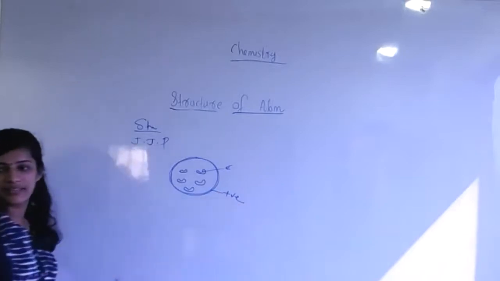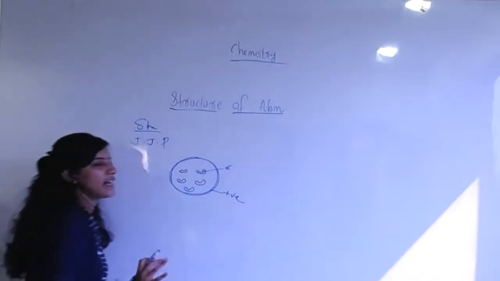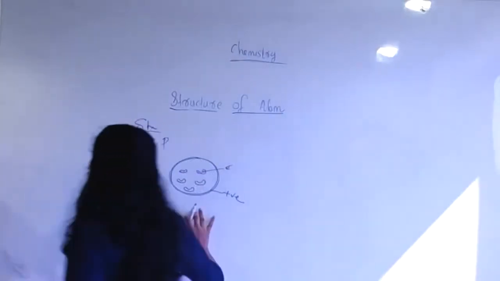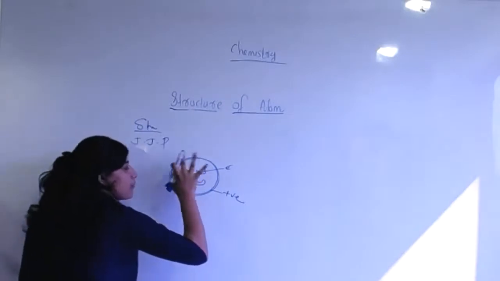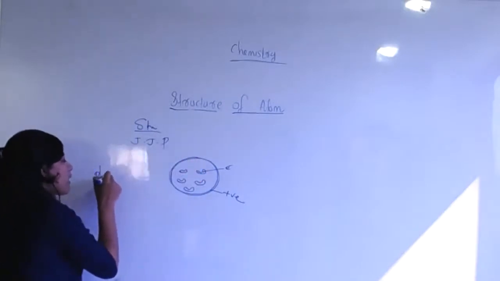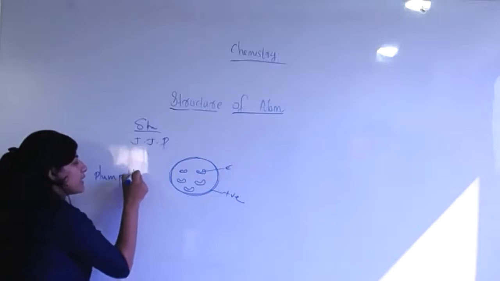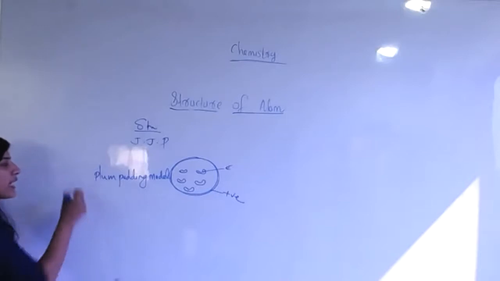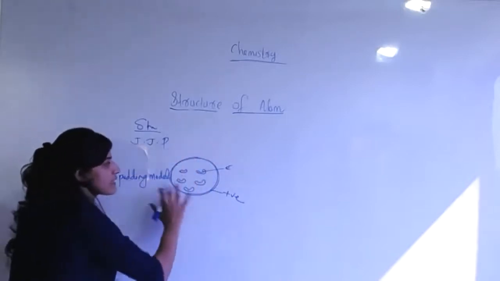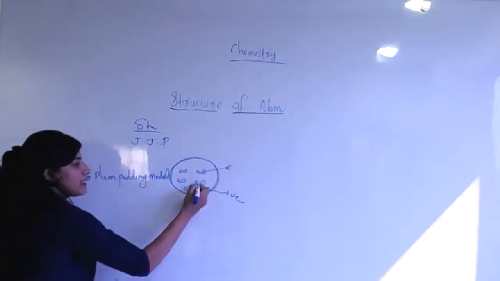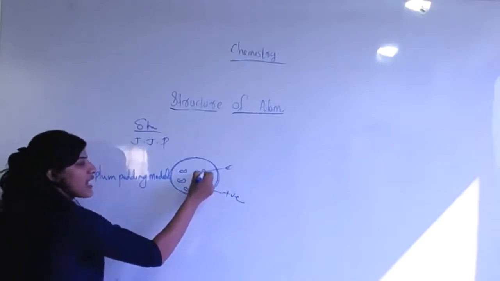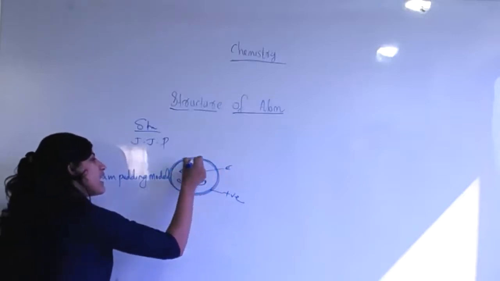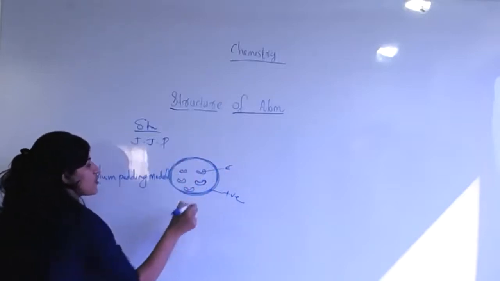Actually, that is how atoms look. J.J. Thomson's model of the atom is like this, a plum pudding model. Plum pudding model means what? This is the payasam vessel having cashew nuts. These cashew nuts behave like electrons, and the entire vessel has a positive charge nature.